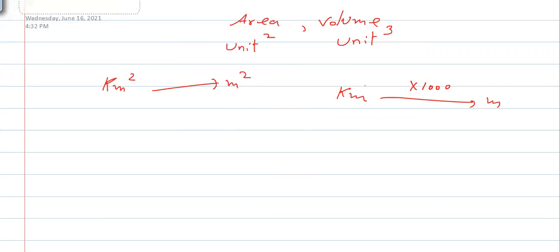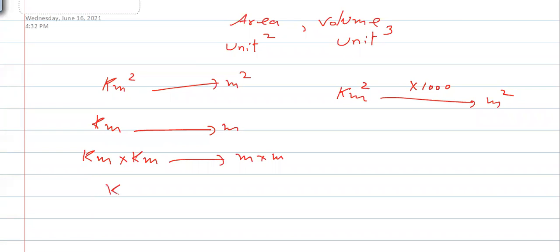But if you are making kilometer square to meter square, then the number of zeros you will just double, because before it was kilometer to meter. Now you are actually writing kilometer into another kilometer, then meter into another meter. So that's why it will become kilometer square to meter square. So simply, double the zeros. It will become 6 zeros, 1 million.